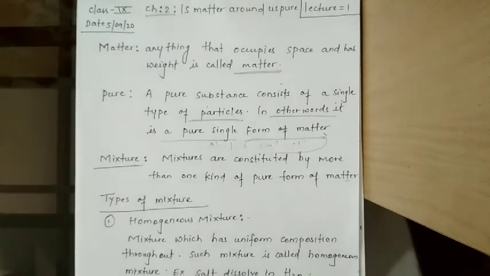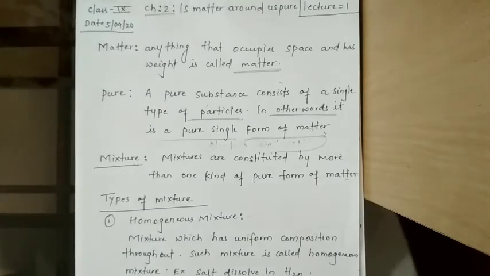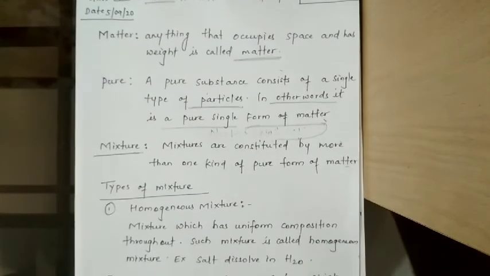Similarly, sugar is a substance which contains only one kind of pure matter, and the composition of the sugar is the same throughout the solution. In a similar way, you can take the example of soft drinks. Soft drinks are also a mixture. Soil is not a single substance, because in soil different particles are found. So we will now discuss on the basis of the mixing of substances.